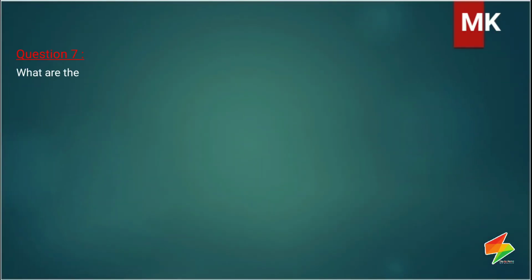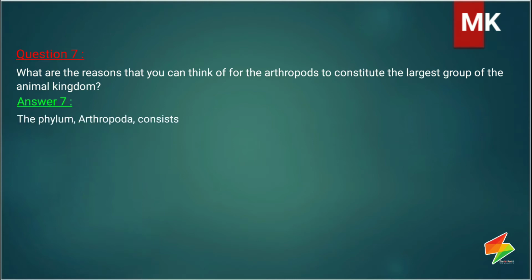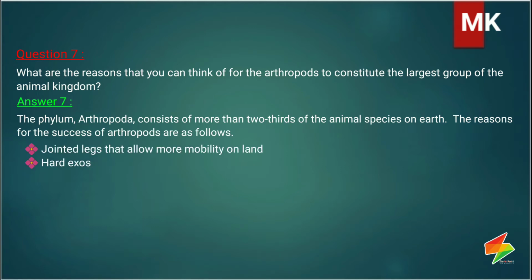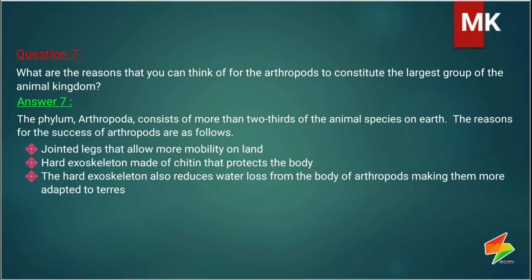Question 7. What are the reasons that you can think of for the arthropods to constitute the largest group of the animal kingdom? Answer 7. The phylum Arthropoda consists of more than two-thirds of the animal species on Earth. The reasons for the success of arthropods are as follows. Jointed legs that allow more mobility on land. Hard exoskeleton made of chitin that protects the body. The hard exoskeleton also reduces water loss from the body of arthropods, making them more adapted to terrestrial conditions.